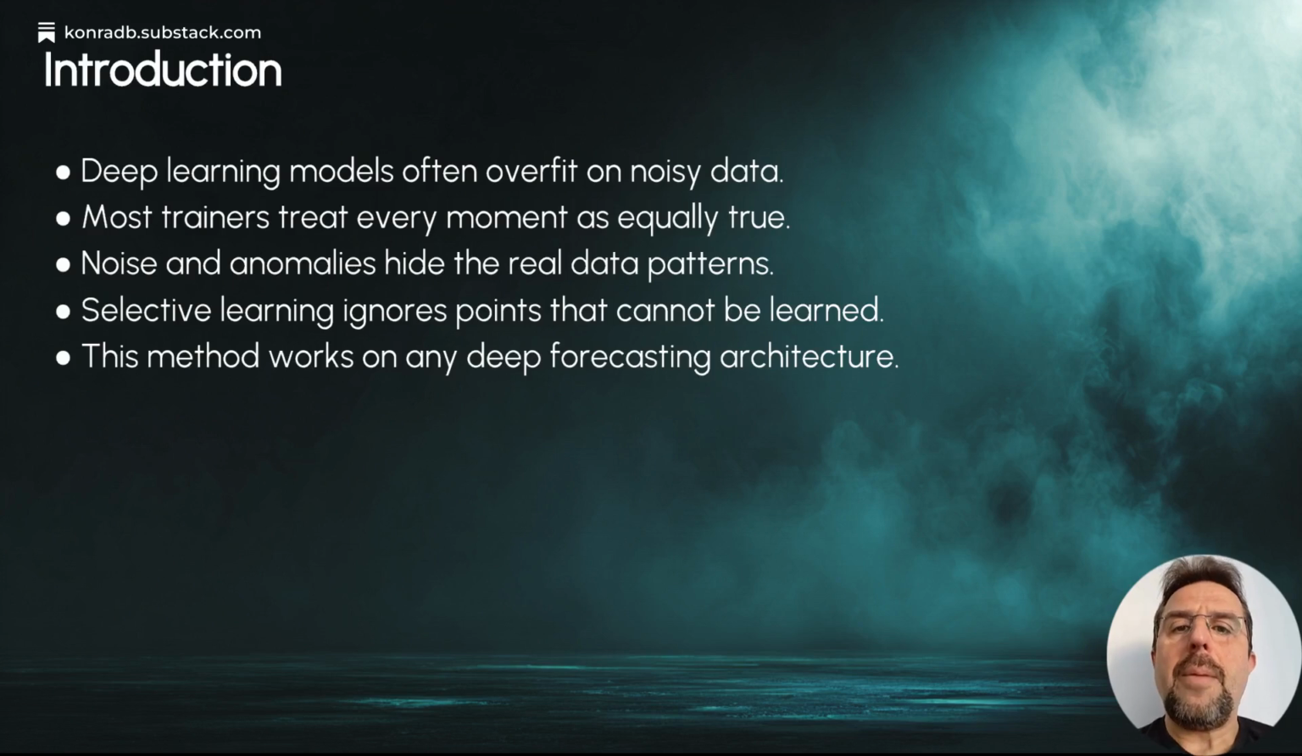Think about how we learn. If you're watching a pendulum to learn physics, but someone keeps bumping the table, you don't try to memorize every single wobble caused by the bumps. Instead, you ignore them to find the real law of motion. In deep learning, we pretty much force models to memorize everything, including the table bumps or noise. This paper introduces a picky way to train. It identifies which moments are just random noise or weird flukes and tells the model to look the other way.